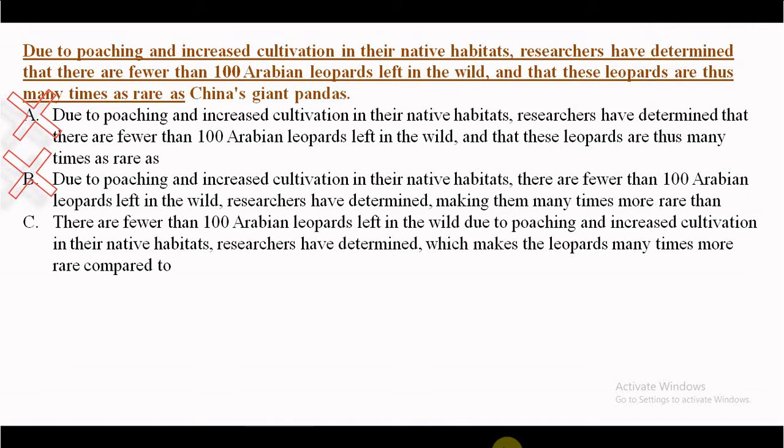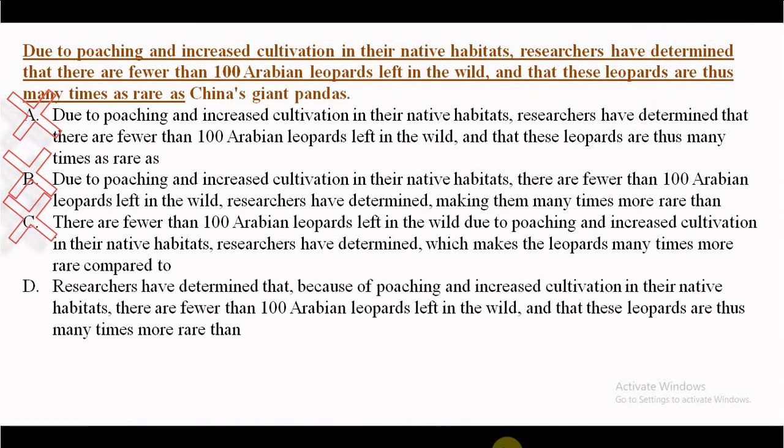It says Arabian leopards left in the wild due to poaching. Look here, left in the wild due to poaching. Left is a verb and due to poaching is talking about the verb leave. So it should be a verb modifier. Because of should be used instead of due to, because due to belongs to a noun. So option C is out.